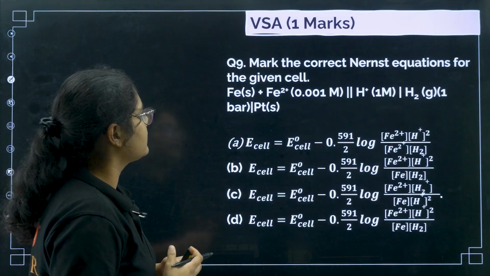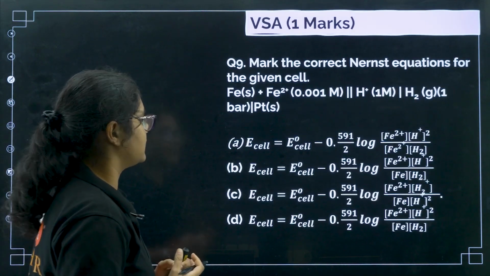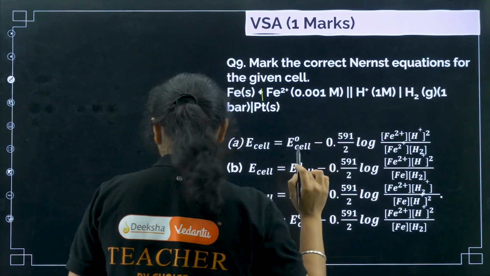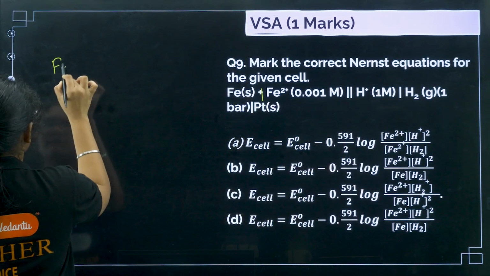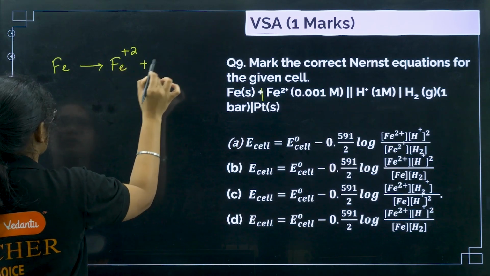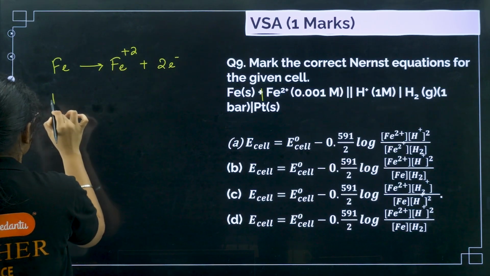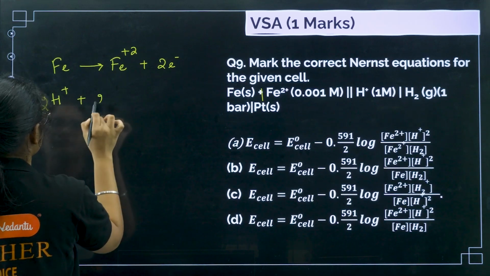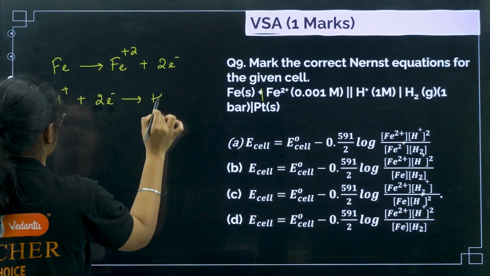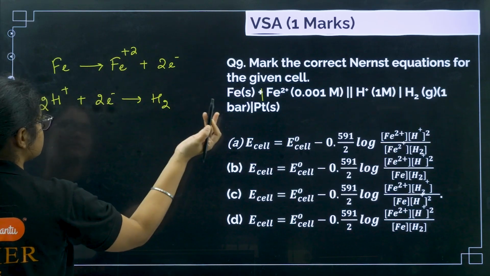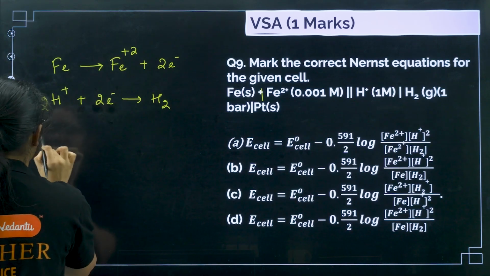Next, make the correct Nernst equation for the given cell. Okay, so you can see here we have Fe, Fe2 plus, H plus, H2. So Fe is getting converted to Fe2 plus plus 2 electrons, and for H plus I can write 2H plus plus 2 electrons gives me H2. Okay, so now if I add these reactions, on the product side I will have Fe, on the reactant side I will have H plus.